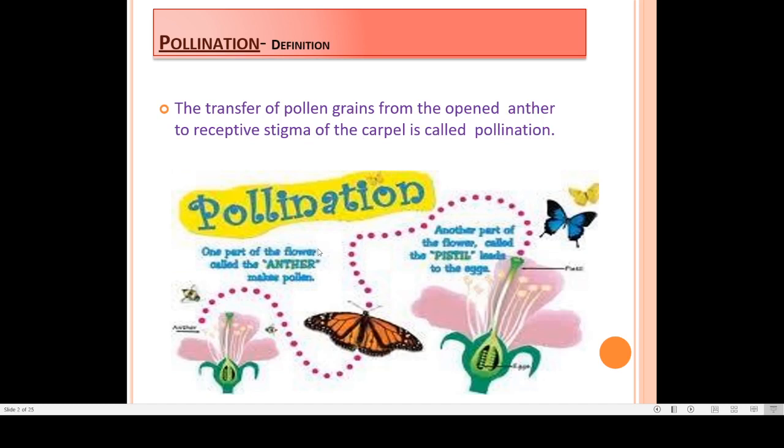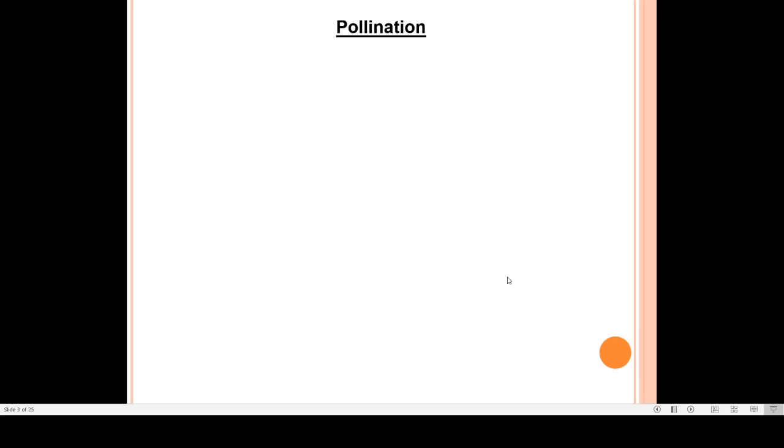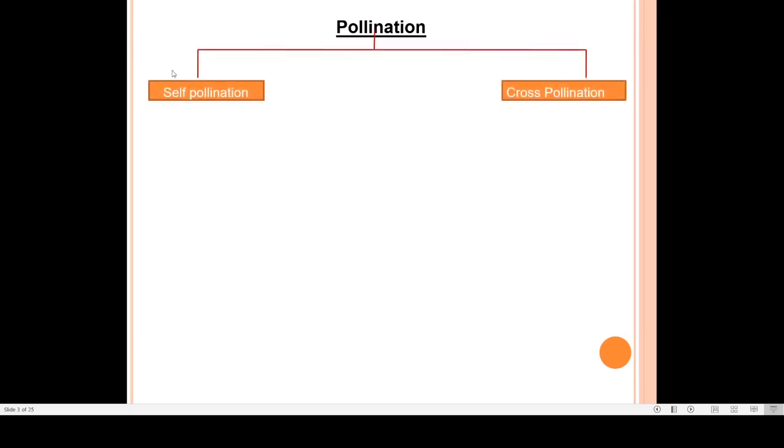Here in this picture you can see a flower, and here the anther is there, and from this anther pollen grain is carried away by certain agents to the stigma of this flower. So this is how pollination occurs. Pollen grains are carried away by certain agents to the stigma of the other or same flower, which we will study now. Pollination has two types, mainly self-pollination and cross-pollination.